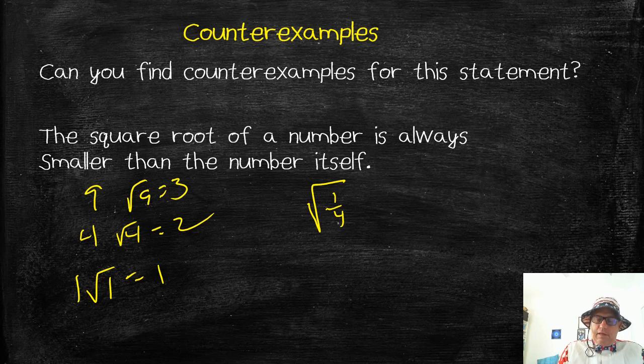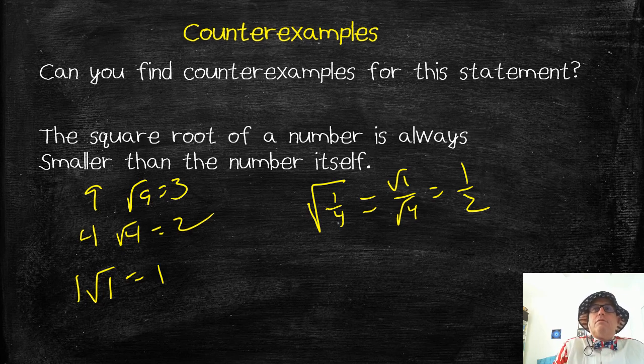What's the square root of a quarter? All right, think back to our surds. This is the square root of 1 over the square root of 4, which is 1 over 2. Is 1/2 smaller than 1/4? No, it's bigger. So there's two counterexamples, and we can find a lot more. Basically, any fraction, if you take the square root, the answer is going to be bigger. Okay, so we found one example where it was the same, and we found another example where all we needed was 1 to answer this question. But just to explore the topic a little bit more, we went ahead and found 2.